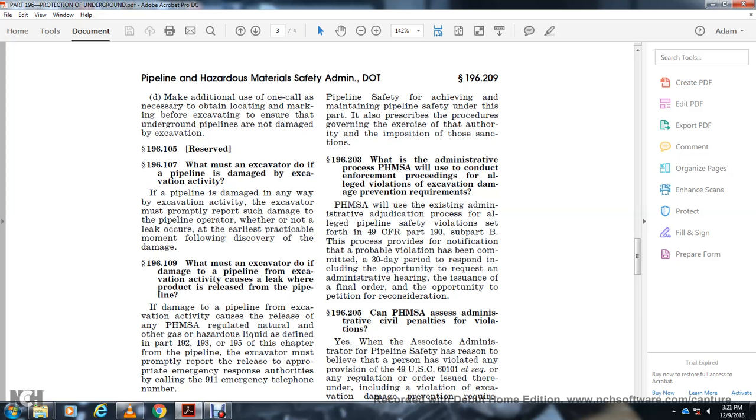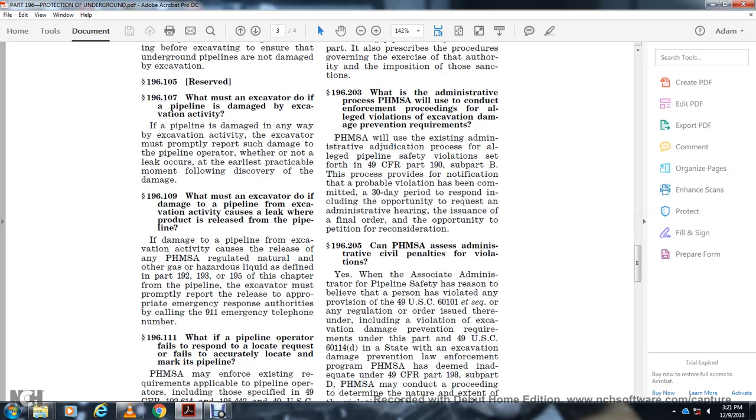196.203. What is the administrative process PHMSA will use to conduct enforcement proceedings for alleged violations of the excavation damage prevention requirements? PHMSA will use the existing administrative adjudication process for alleged pipeline safety violations under Title 49 Part 190 Subpart B. The process provides notification of the alleged violation and 30 days to respond, including the opportunity to request an administrative hearing, issuance of a final order, and the opportunity to petition for reconsideration.